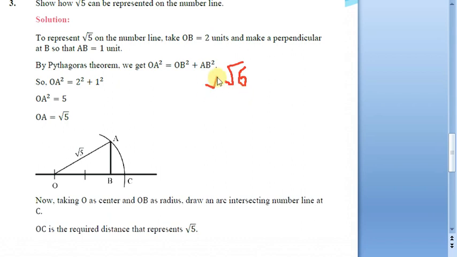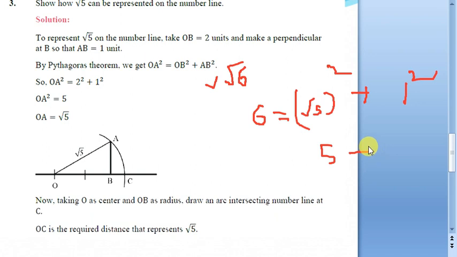Suppose we want root 6 on the number line. How will you locate it? Always look for the combinations. If it is 6, can I write it as root 5 square plus 1 square? That means I have to take a right angle triangle with these lengths. Root 5 square is 5, plus 1. Can I write this as root 6 square? So root 6 square is equal to root 5 square plus 1 square. That means after getting root 5, I will project it one more unit like this.